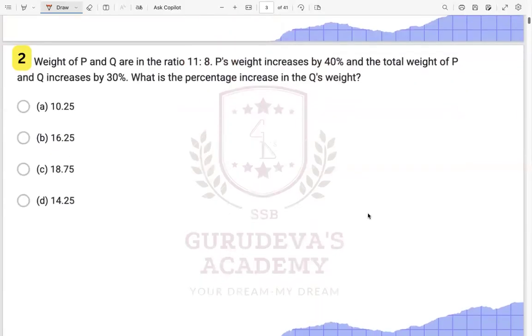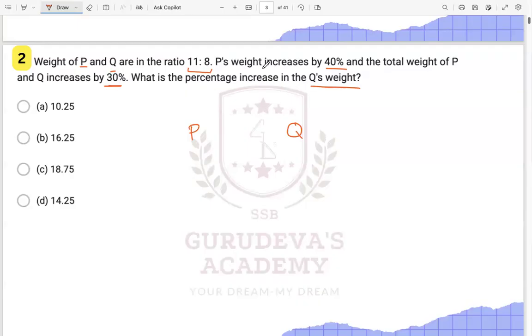This is saying the weights of P and Q are in the ratio 11 is to 8. P's weight increased by 40% and the total weight of P and Q is increased by 30%. What is the percentage increase in Q's weight? For such questions, we use allegation. Whenever we are given two ratios and their average, we always use allegation.